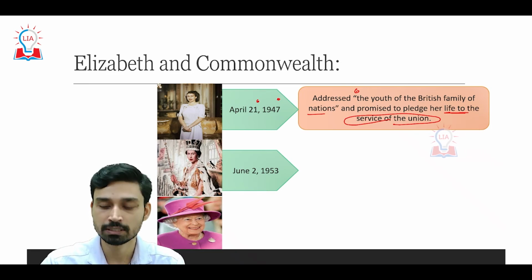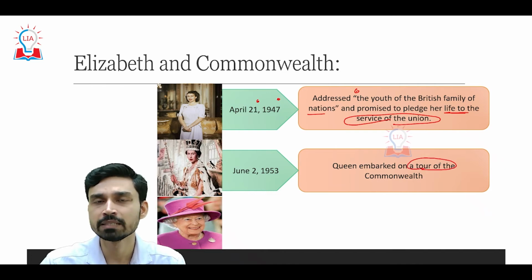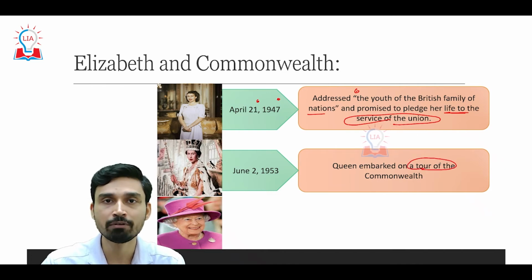After that, on June 2nd, 1953, she finally ascended the throne after the death of her father, King George VI. At that time, she embarked on a tour of Commonwealth member countries, and it is believed that she is one of the most travelled heads of state. She has travelled to more than 100 countries in her lifetime.